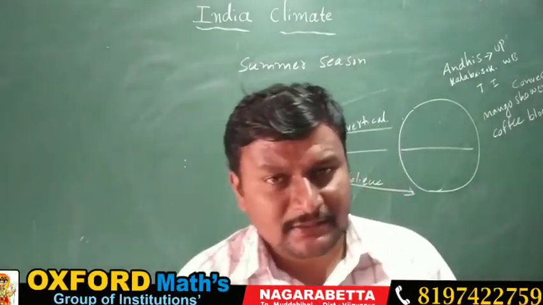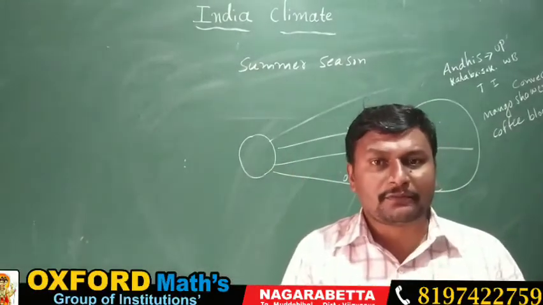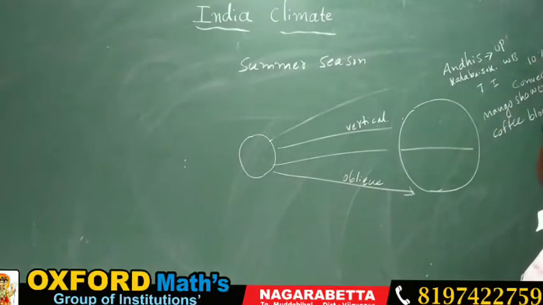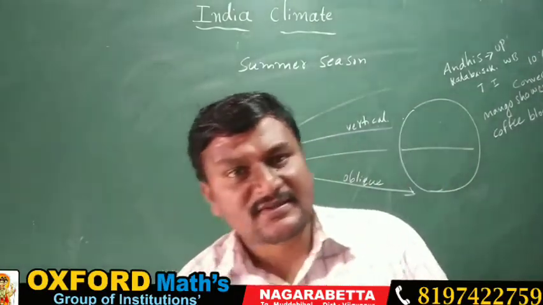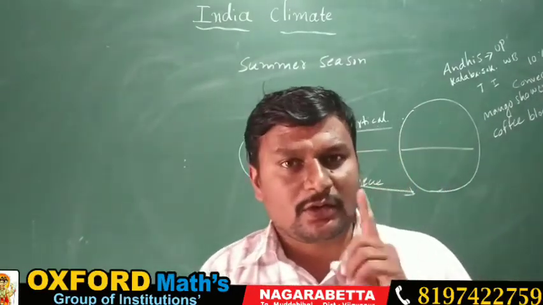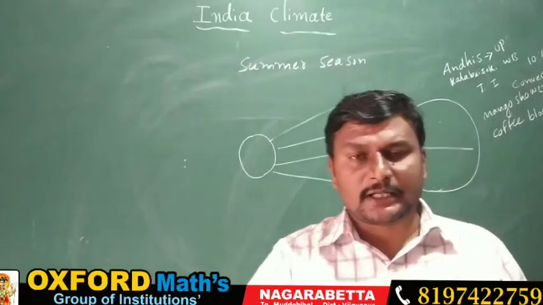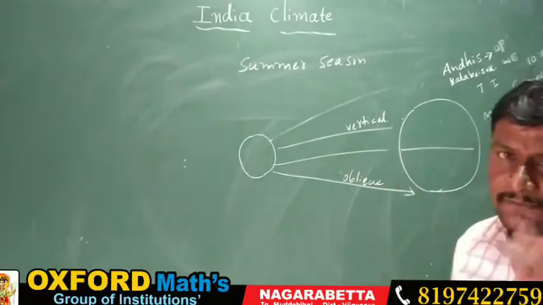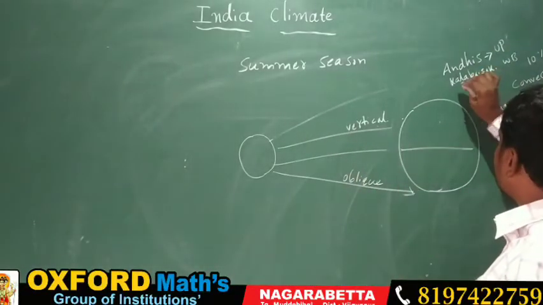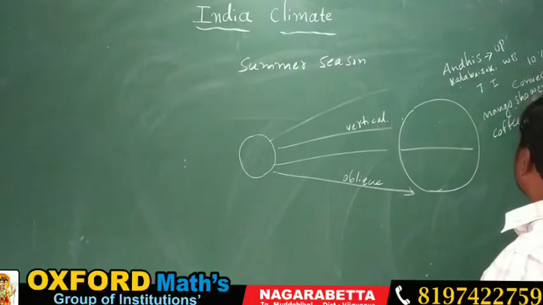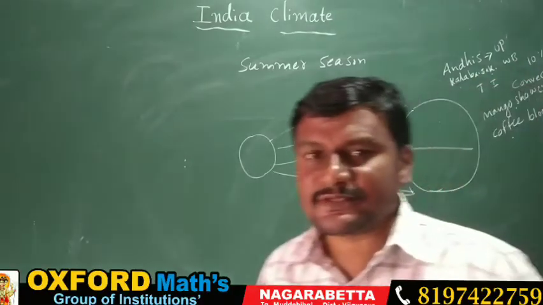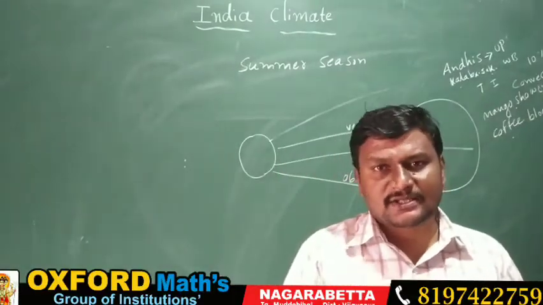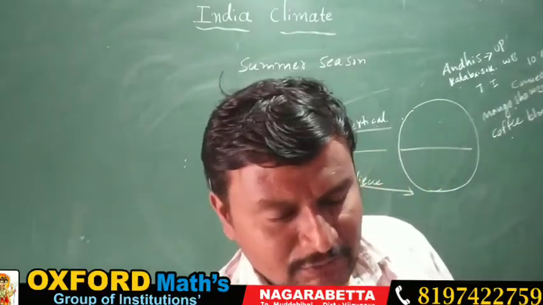During the summer season, how much rain is going to fall in India? 10% of rain. 10% of rain falls in the summer season in India. Keep in mind that there are 4 different names for convectional rainfall, which specially falls in 4 states: Andhi in Uttar Pradesh, Kala Baisakhi in West Bengal, mango showers in Kerala, and coffee blossoms in Karnataka. Some information regarding this will be asked in the exam. Next, we are going to discuss another season.